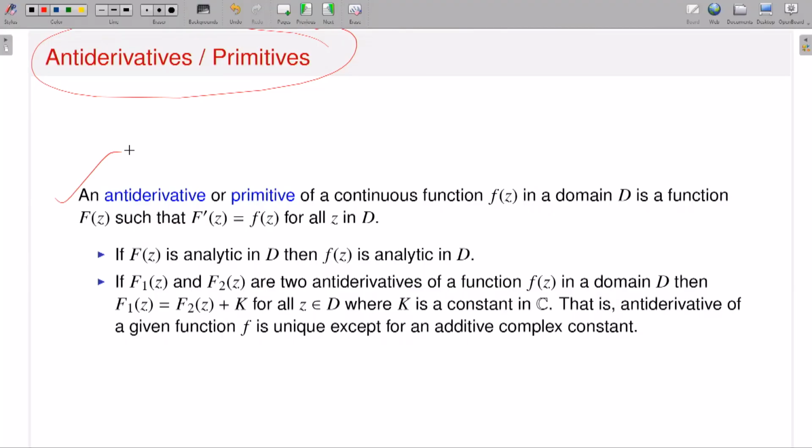Now in the context of complex valued functions I can extend this in parallel. What is the definition?